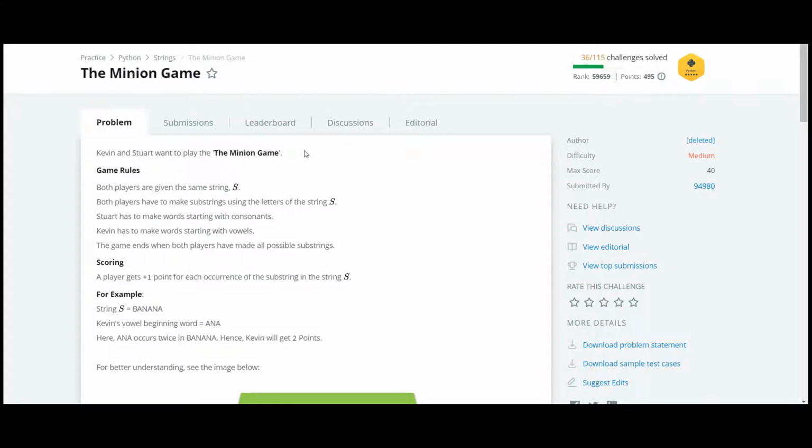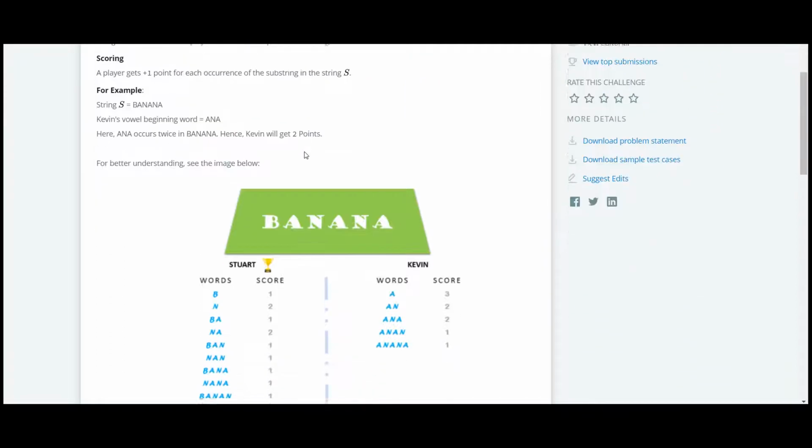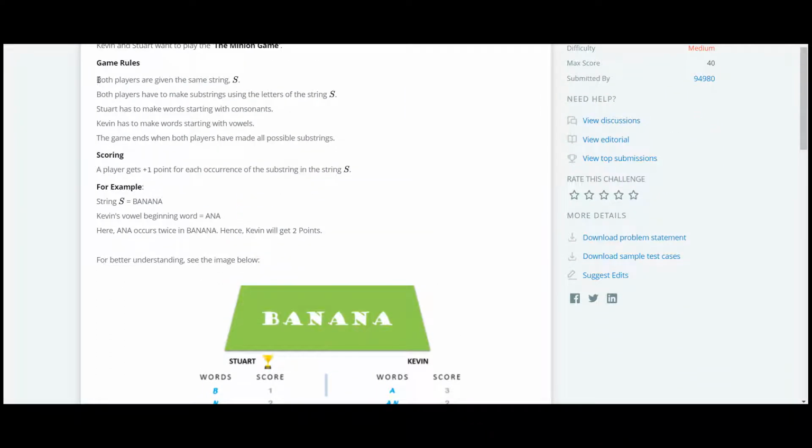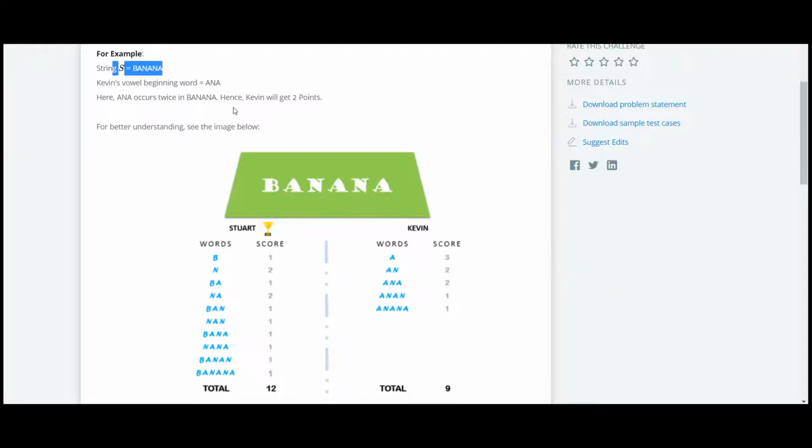The next question in this Python HackerRank series is the minion game. Here what they have given us is a string. Both players are given the same string. The string which is being used over here is this banana. This string is given to both of these players. One is Stuart and the other one is Kevin.